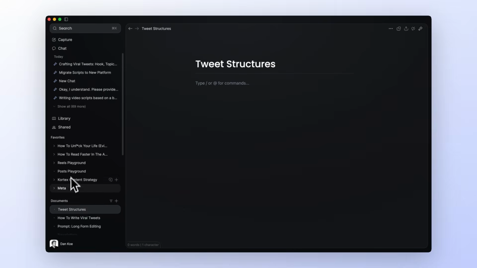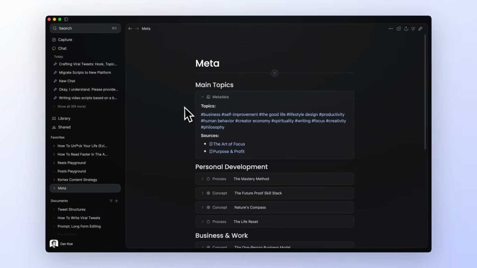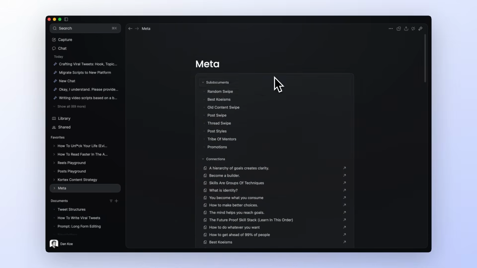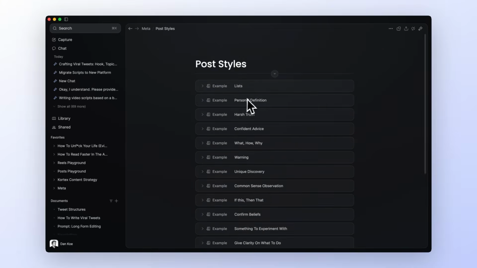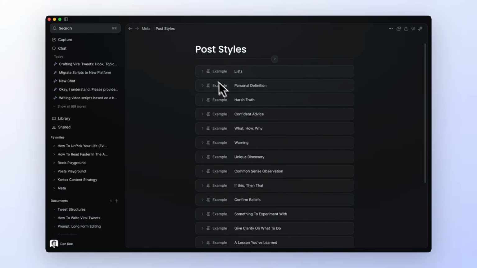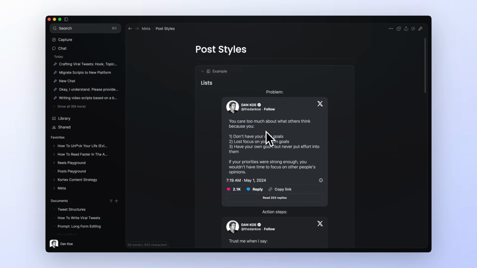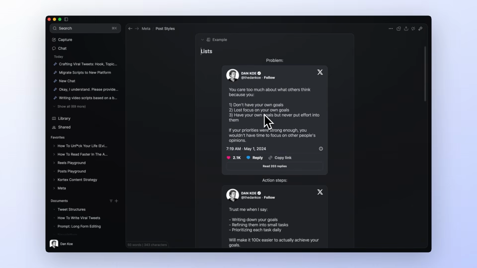Now, one thing I do inside of my Cortex personally is I have this meta document that contains all of my other documents. And I have a specific post styles document that has embedded tweets in each of these. Now, AI can't read an embedded tweet. Twitter is actually pretty closed down now in terms of being able to pull information from Twitter. So unfortunately, you just have to copy paste tweets from Twitter itself, which sucks. But if you can take the time to do this, I promise the AI output will be so much better.